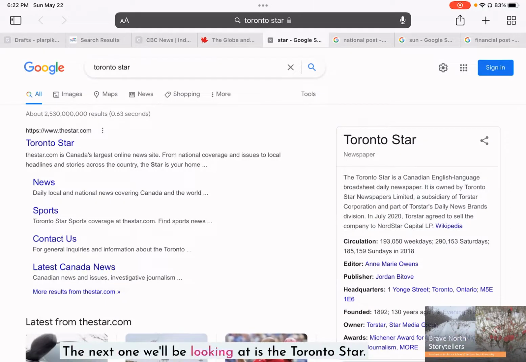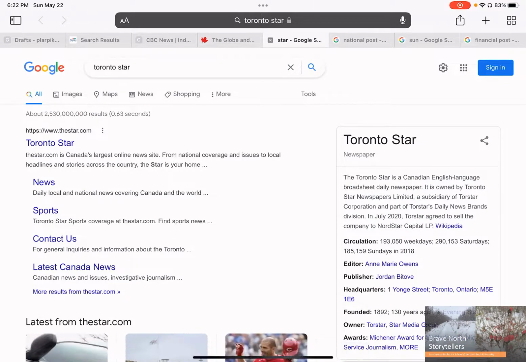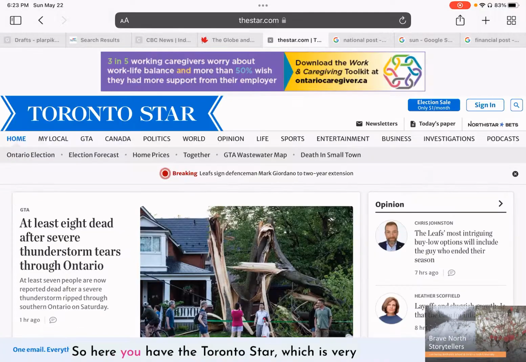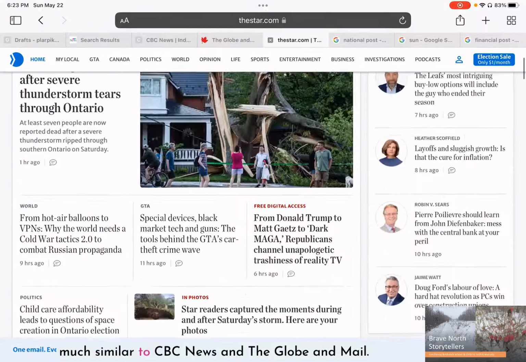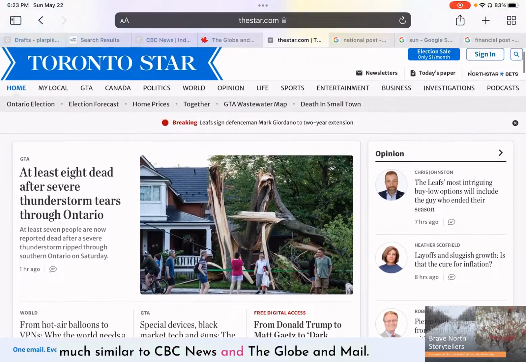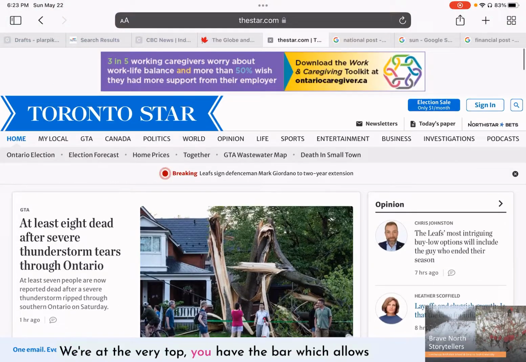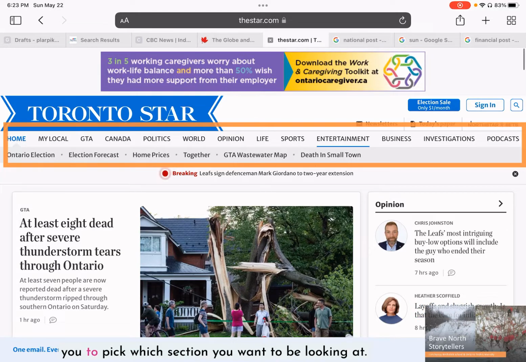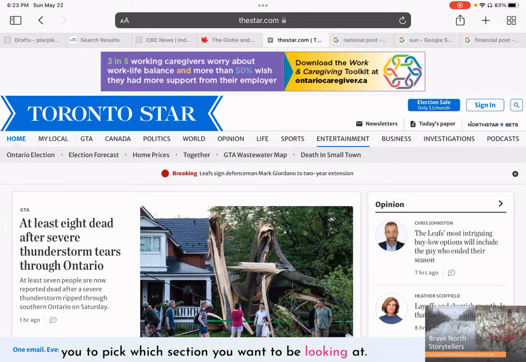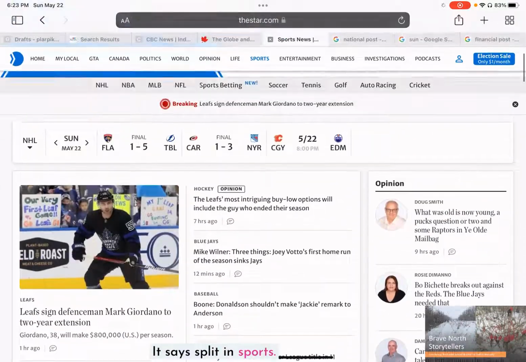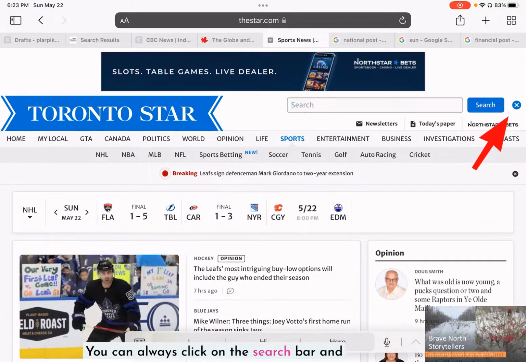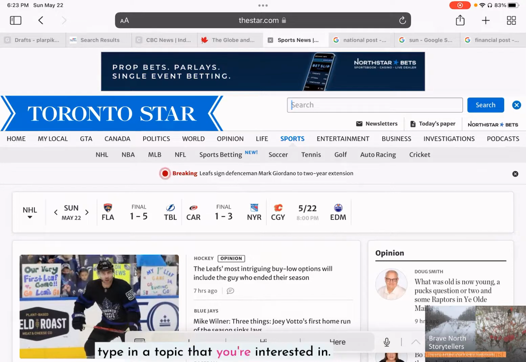The next one we'll be looking at is the Toronto Star. Toronto Star is another great news website. So here you have the Toronto Star, which is very similar to CBC News and the Globe and Mail, where at the very top you have the bar, which allows you to pick which section you want to be looking at. So let's click on sports, right? This is what's the latest in sports. You can always click on the search bar and type in a topic that you're interested in.